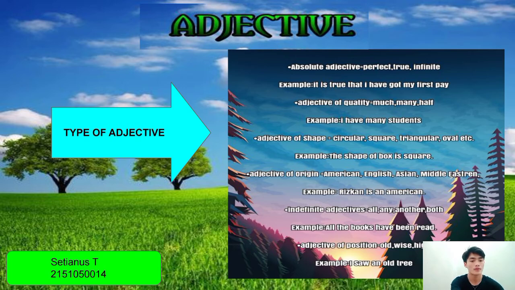Adjective of shape. Examples: circular, square, triangular. Example sentence: the shape of both eyes is square. Adjective of origin. Examples: American, English, Asian, Middle Eastern. Example sentence: Riskan is an American.